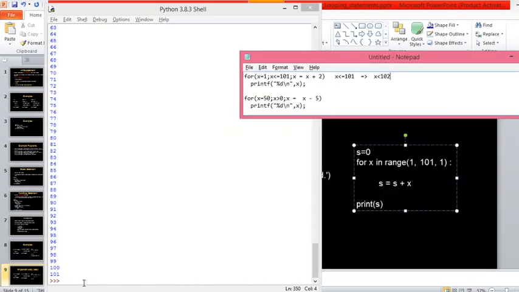Are you getting it? Yes, sir. So this condition x less than or equals to 101 can be rewritten as x less than 102. That's why you can go up to 102, so that 101 also will be included, right? That is also very similar to a less than or equals to condition.